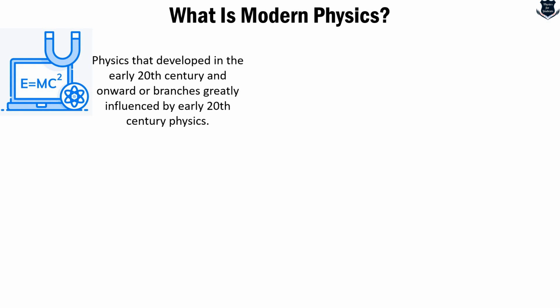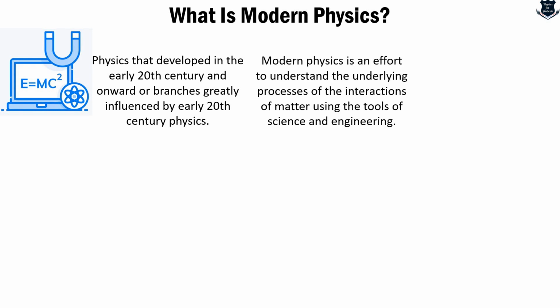So the historians and physicists marked it as the 20th century, what was developed onwards and greatly influenced by the early 20th century physics. So we can say that modern physics is basically nothing but an effort to understand the underlying processes of the interactions of matter using the tools of science and engineering.